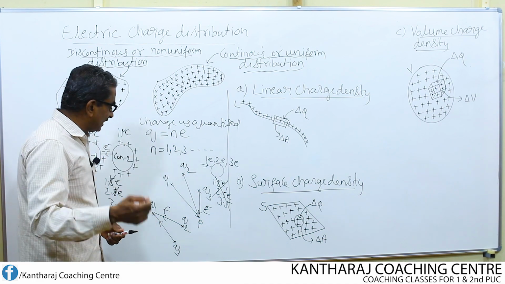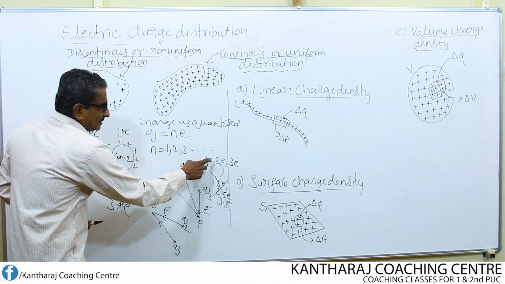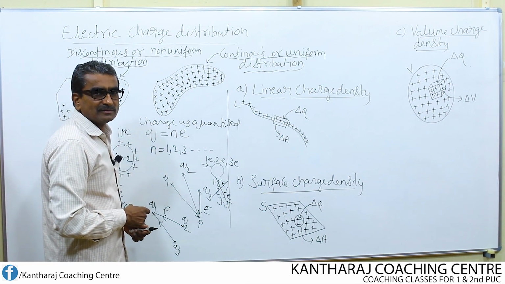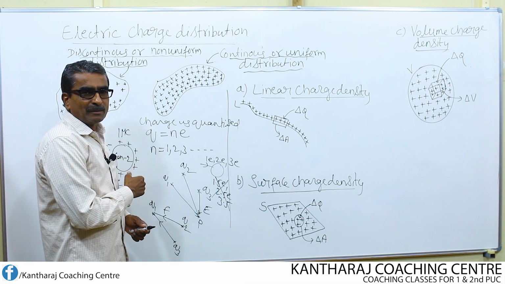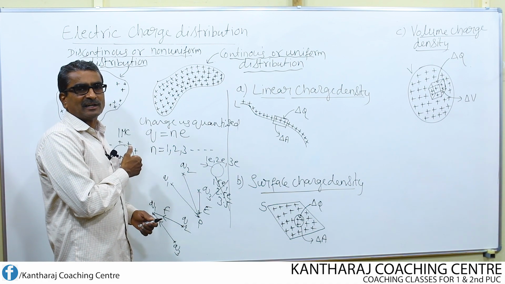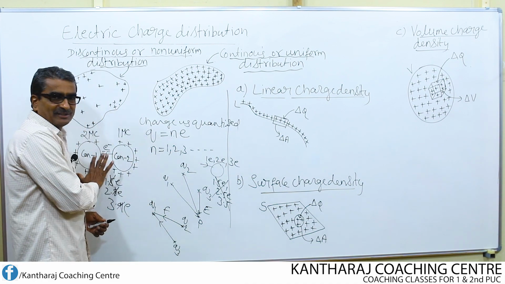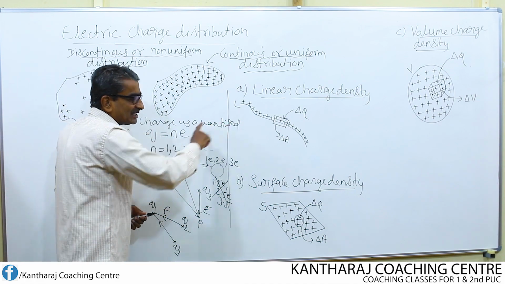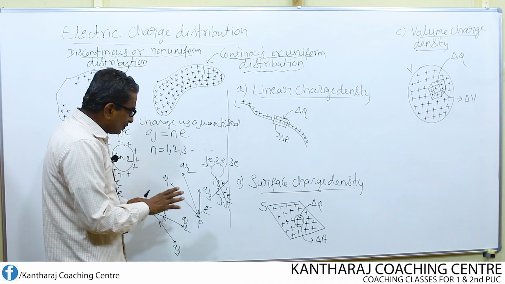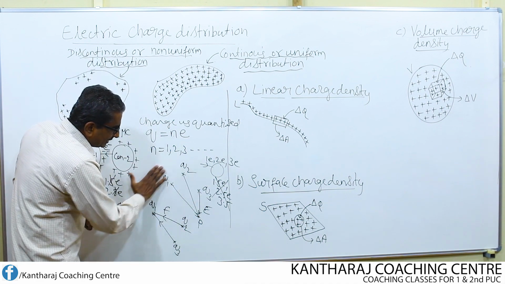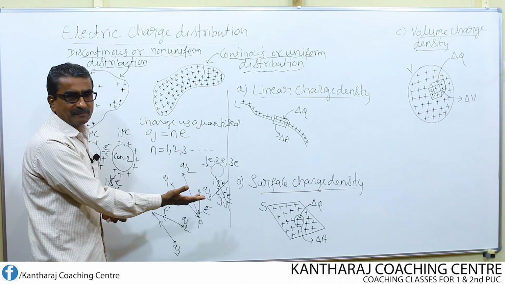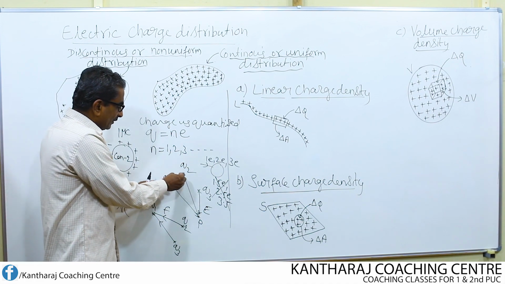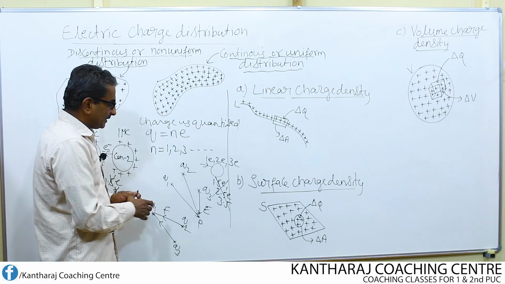That is what I told here. Either one electron can flow, or 2 electrons, or 3 electrons can flow following one another, but 1.5 electron or 1.6 electron flow is not going to take place here. That's not possible. That is the meaning of discrete, or charges being quantized. So we used to deal by considering only the discrete charges, where the space between any two charges is sufficient. Enough space you can notice.